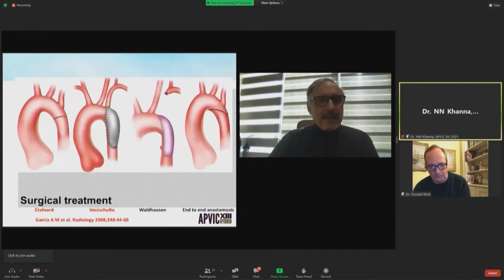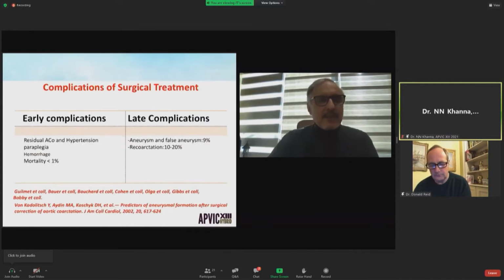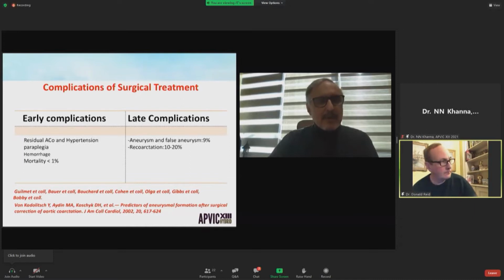Here are the different surgical techniques, especially the Crawford technique and end-to-end anastomosis. Open surgery can cause early complications such as residual aortic coarctation and persistence of hypertension, paraplegia, and hemorrhage, and the mortality is about 1%. Late complications can occur, such as aneurysm and false aneurysm in 9% of patients, and regurgitation ranging from 10 to 20%.